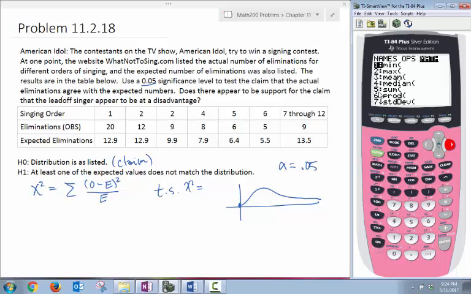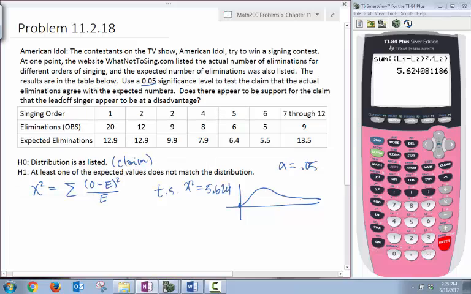I'll go to Math, and the fifth one is Sum. I want to add up the observed frequencies in list 1 minus the expected frequencies in list 2, close it and square it, then divide by the expected frequencies in list 2. If I do that, I get 5.624.